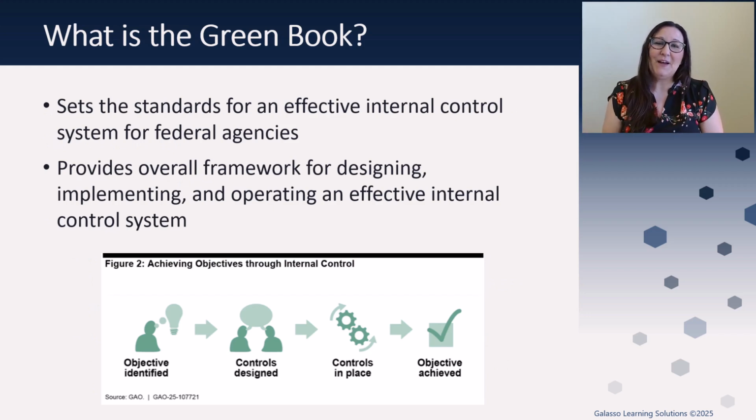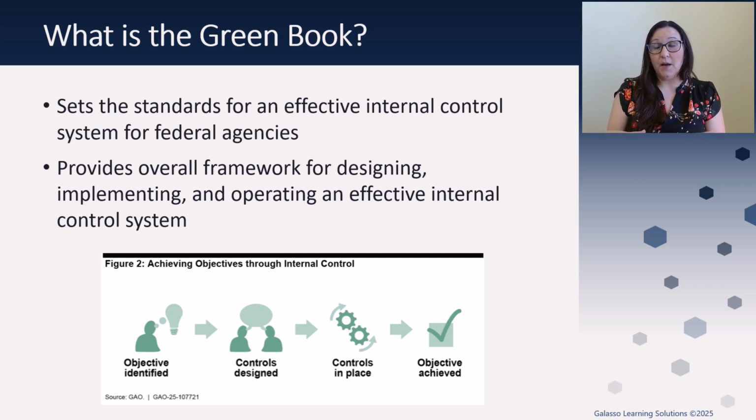What is the Green Book? Before we look at some of the changes in this new revision, let's identify what the Green Book is. It talks about what effective internal control systems and standards look like for the federal government and federal agencies. It provides a general framework that walks through how to design, implement, and then also monitor an effective internal control system. It can be adopted by state and local governments and quasi-governmental entities. We also can see it in nonprofit organizations.